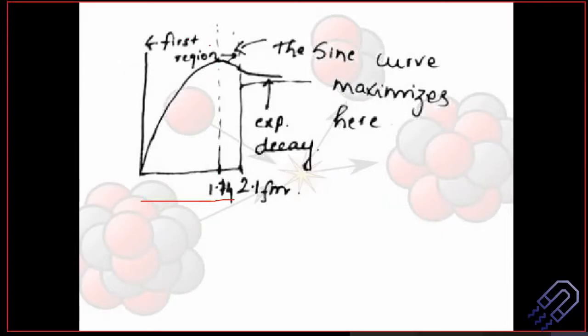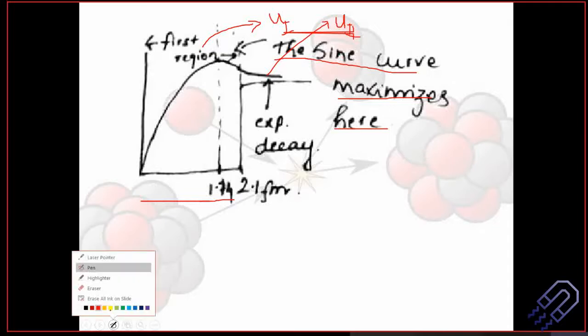This was our first region, which is represented as u1, the notation we used. So this is nothing but the sine wave. The sine wave curve will basically maximize at this particular point. What happens after that? After that it is u2. In this particular region, u2 is nothing but an exponential function. So there is an exponential decay. The question is, how fast is the decay? This is also important.